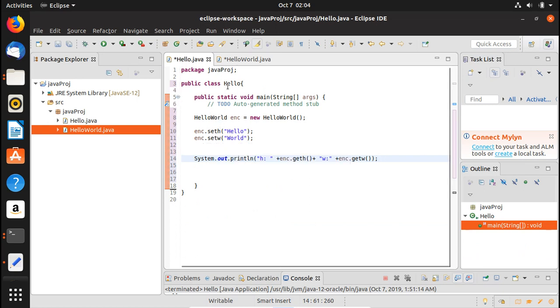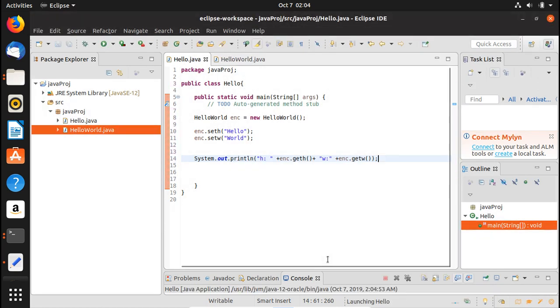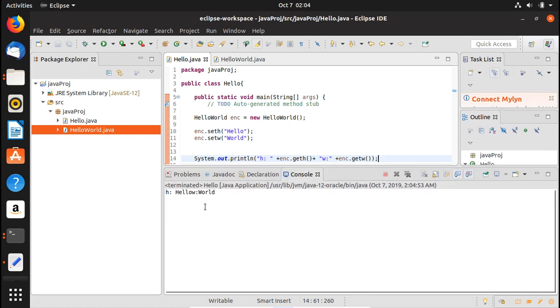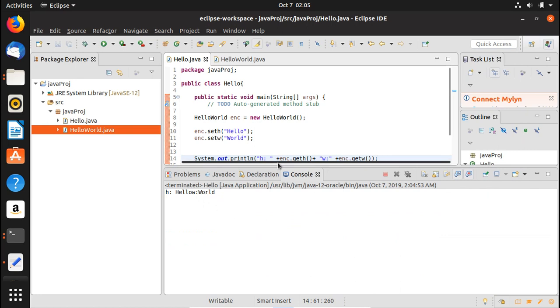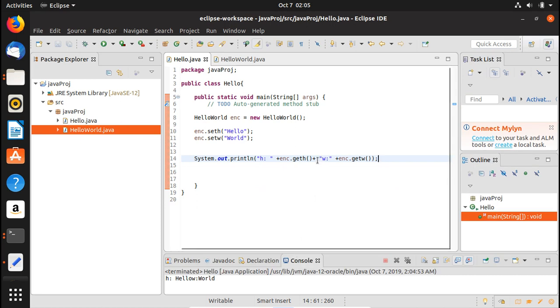We have set the value using a function or the setter, and then we have got the value or printed out the value using a function, which is a getter essentially. Okay, so we go ahead, we run this, and when we run it, the result here you can see, let me just make it bigger. So h is hello and w is world. It doesn't have any space, so it might not be a little bit clear to you.